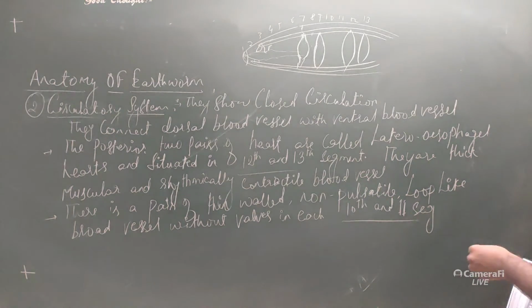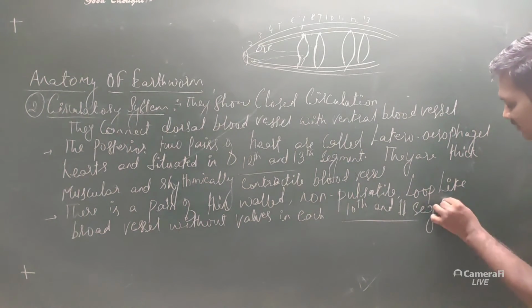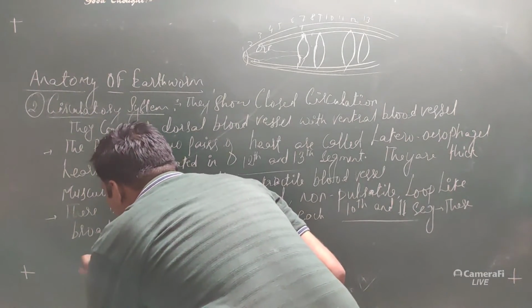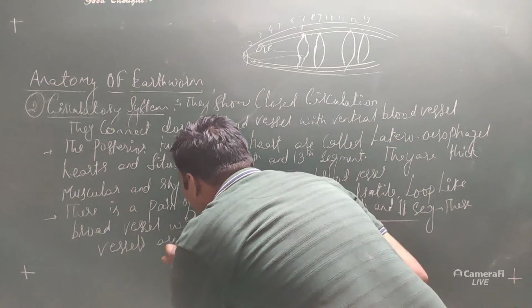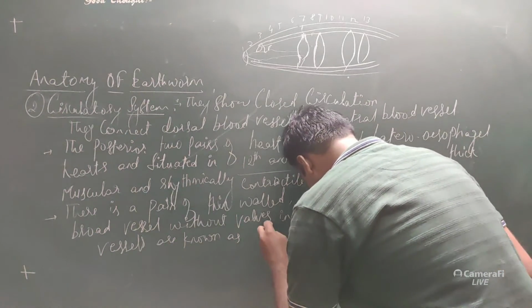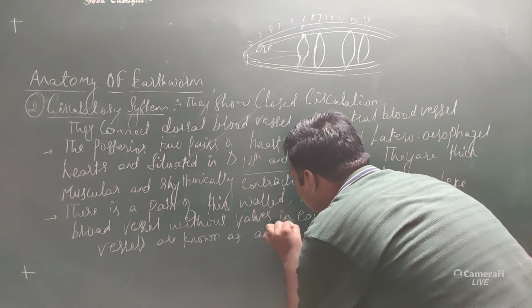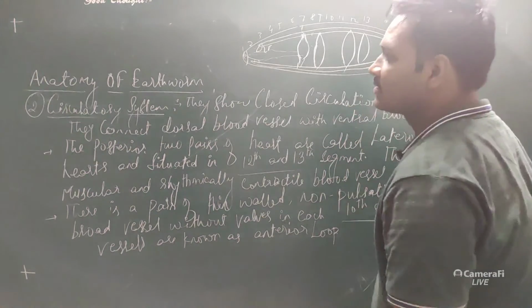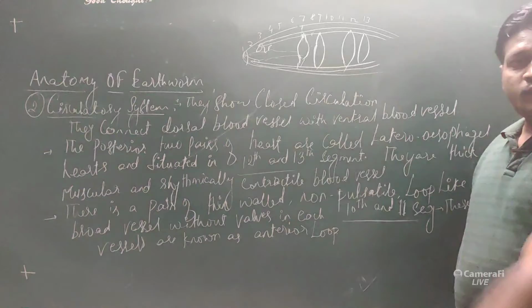These vessels are known as the anterior loop. So here we have discussed the heart and the anterior loop. So hearts are four in pair.